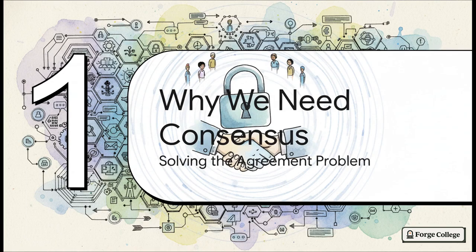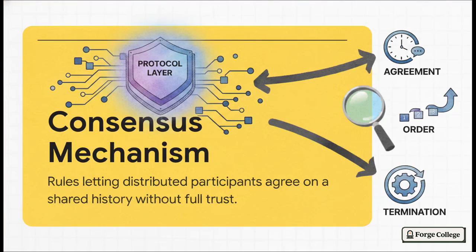Why we need consensus. Solving the agreement problem. Okay, so what is a consensus mechanism? It's basically the set of rules and processes that let distributed participants agree on a single shared history, even when they can't fully trust each other. It sits right on top of our verified hash data to provide the final decision rules. Think of it as the ultimate referee. It solves 3 massive problems for the network.